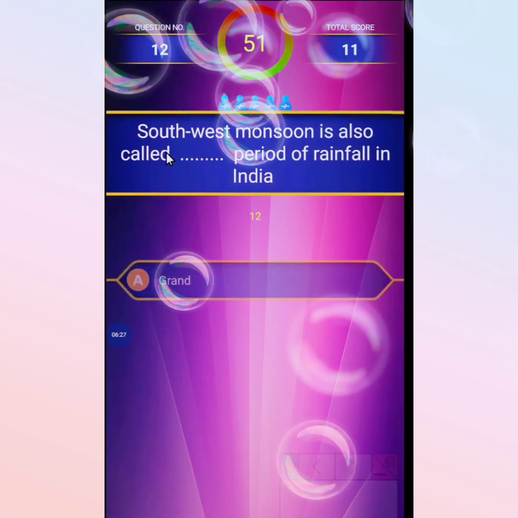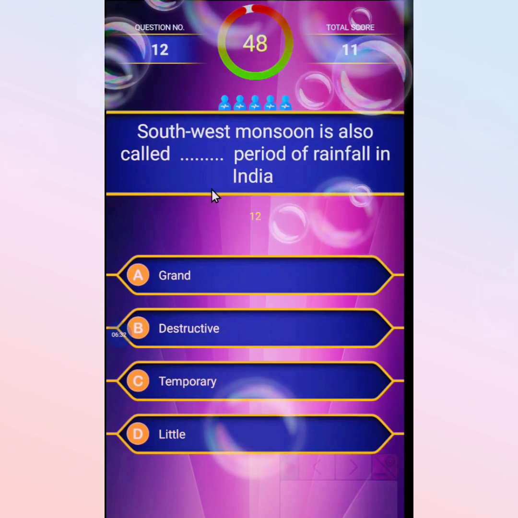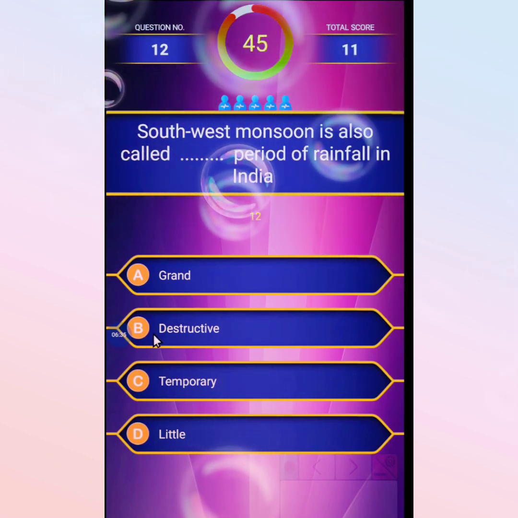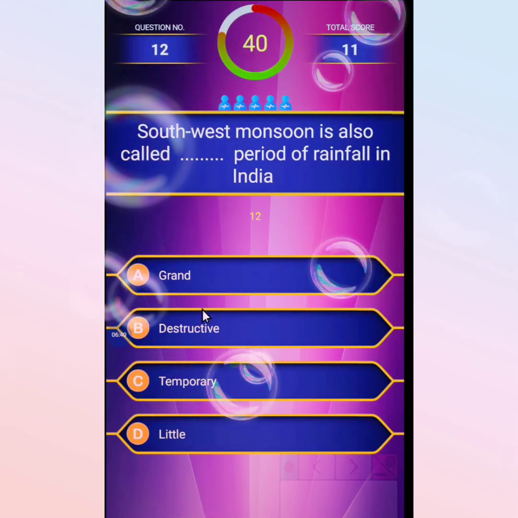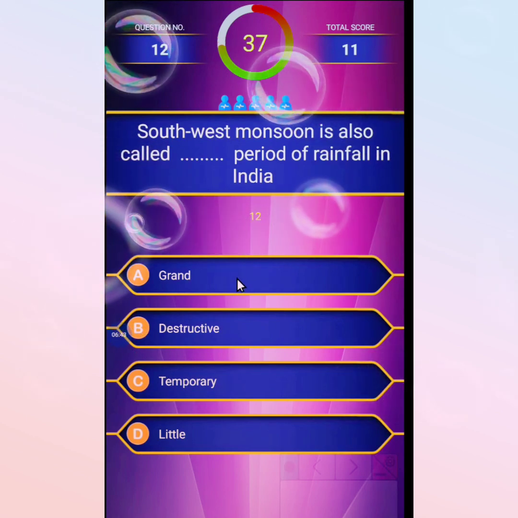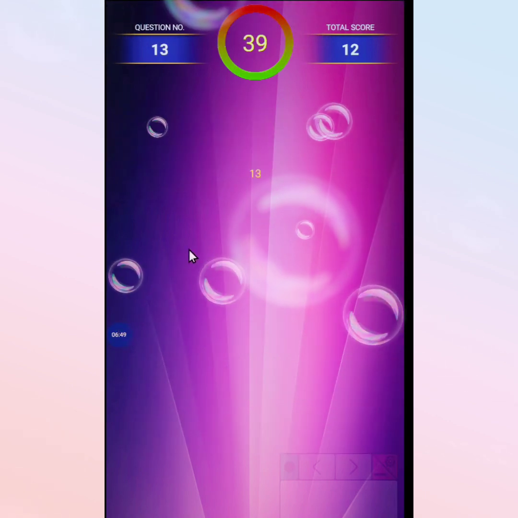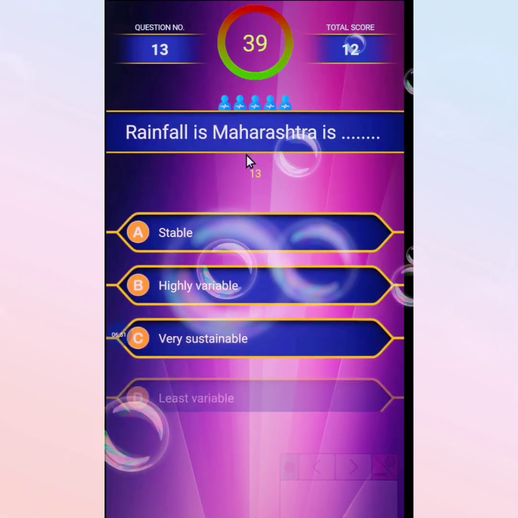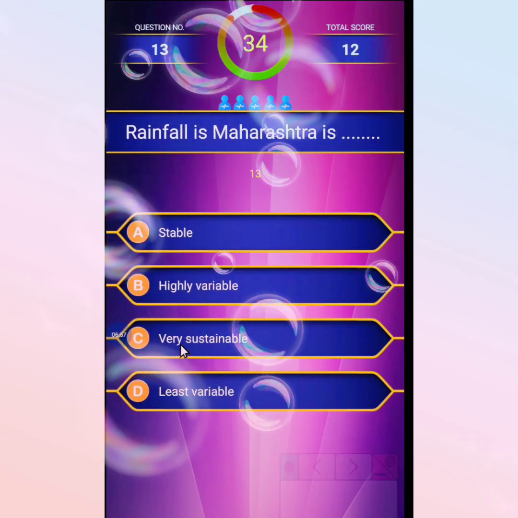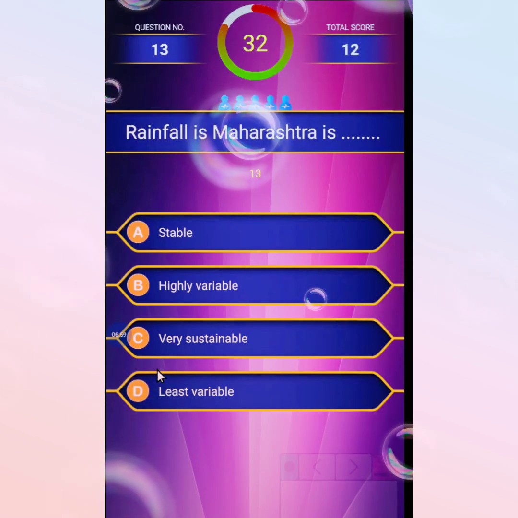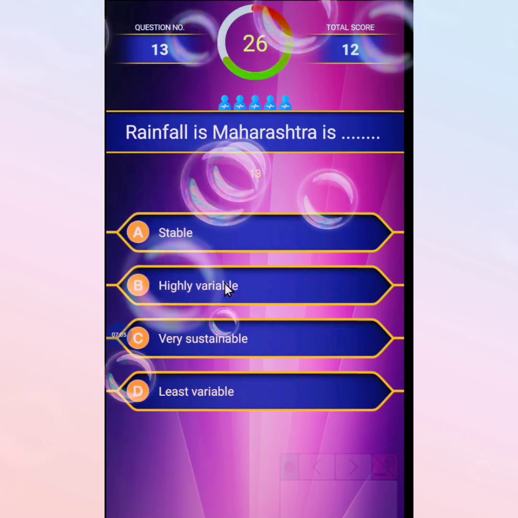The next one: the southwest monsoon is also called the dash period of rainfall in India. First option grand, second destructive, third temporary, and the last little. The answer is the grand period of rainfall in India. And next MCQ: rainfall in Maharashtra is, stable, highly variable, very sustainable, or least variable. The correct option is highly variable.